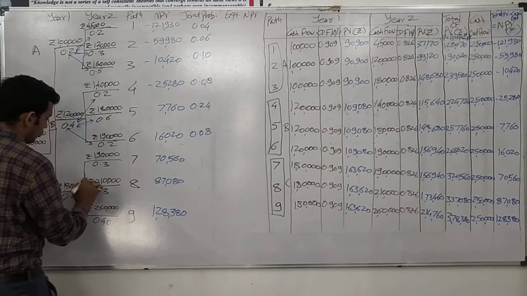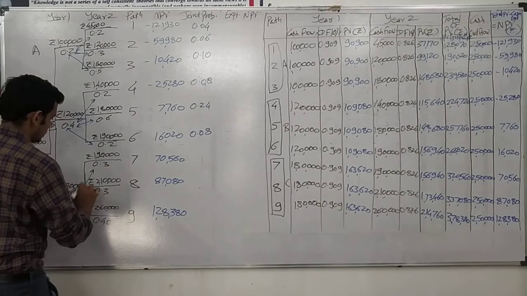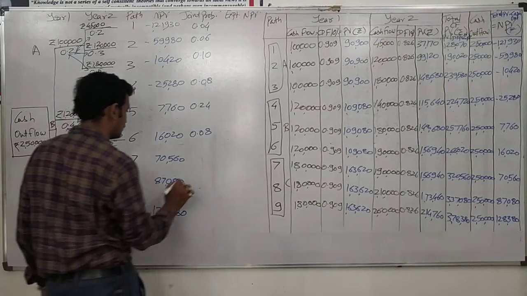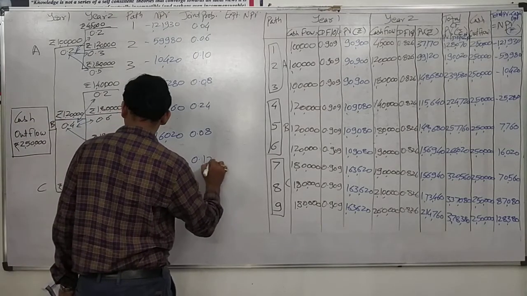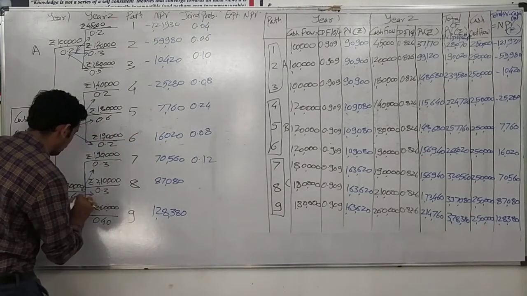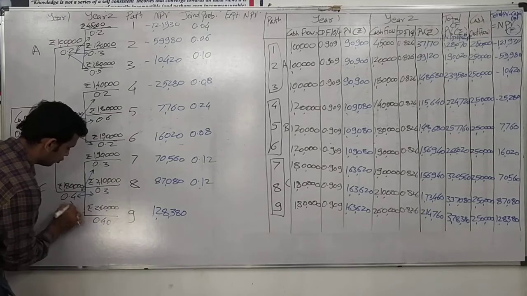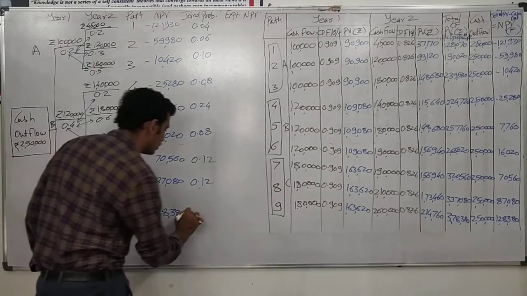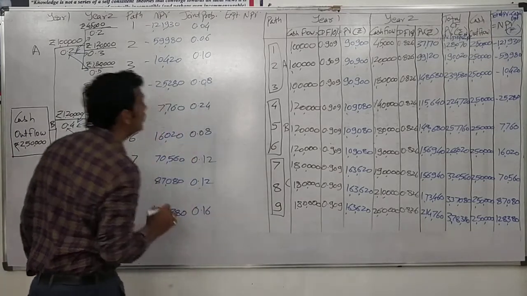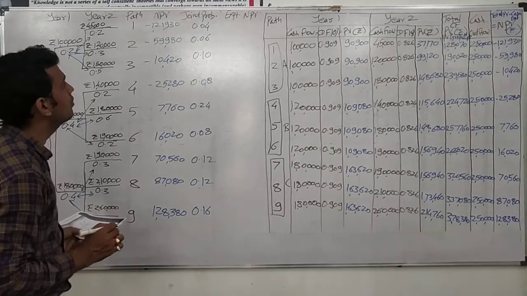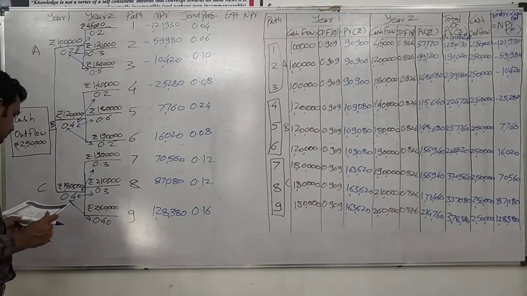Then 0.4 multiplied by 0.3, that is 0.12. Then again 0.4 multiplied by 0.3, 0.12. And lastly 0.4 multiplied by 0.4, that is 0.16. This is our joint probability.